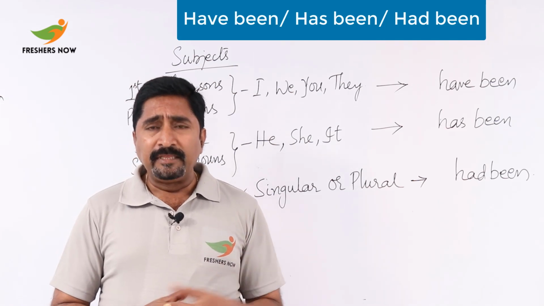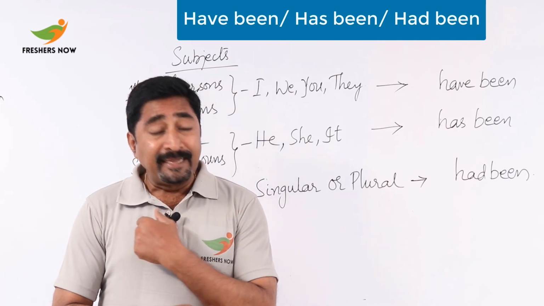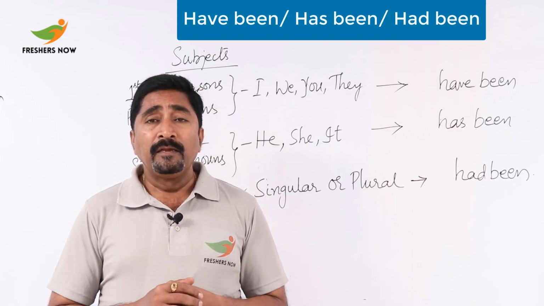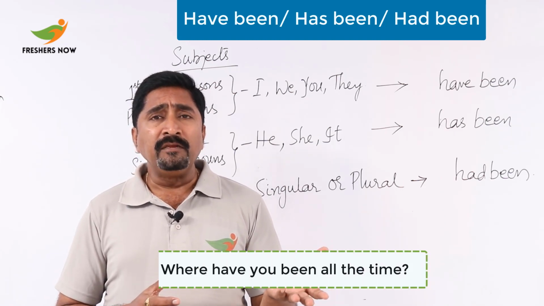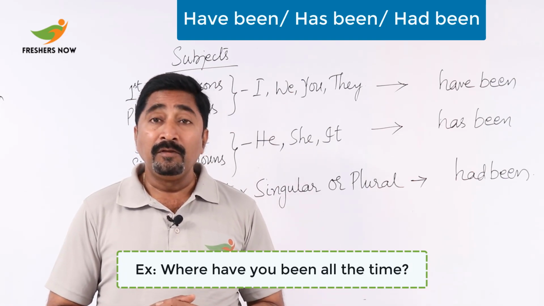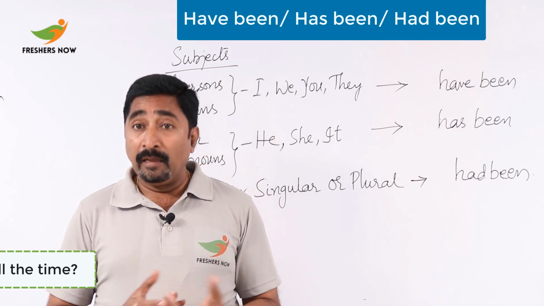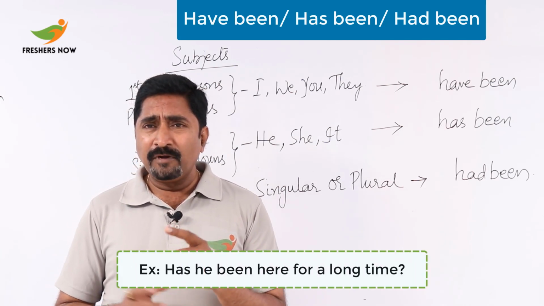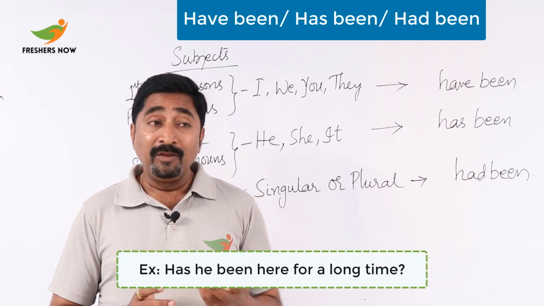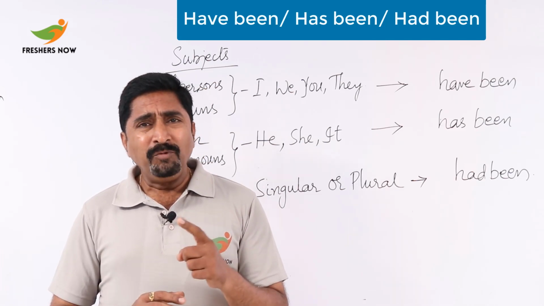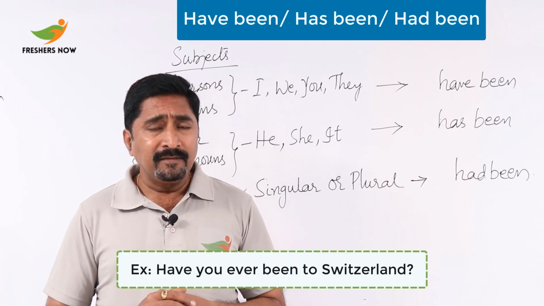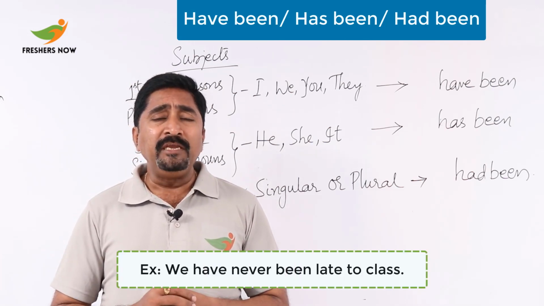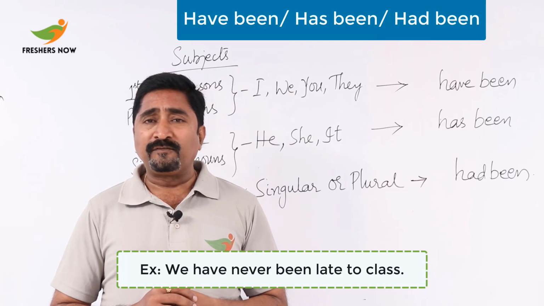Now, you can also use these with negatives, and you can even pose questions. Say, where have you been all the time? You can ask. And you can also say, has he been here for a long time? You can inquire. Have you ever been to Switzerland? Oh, we have never been late to class.